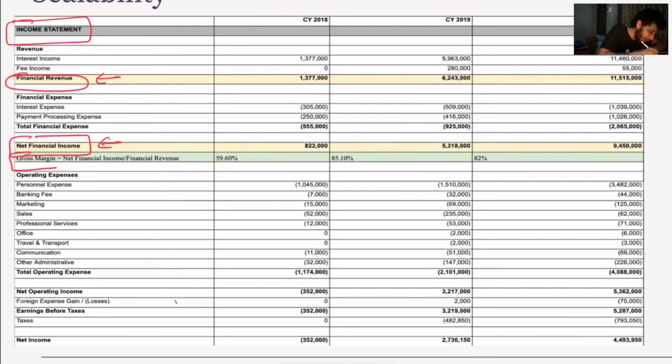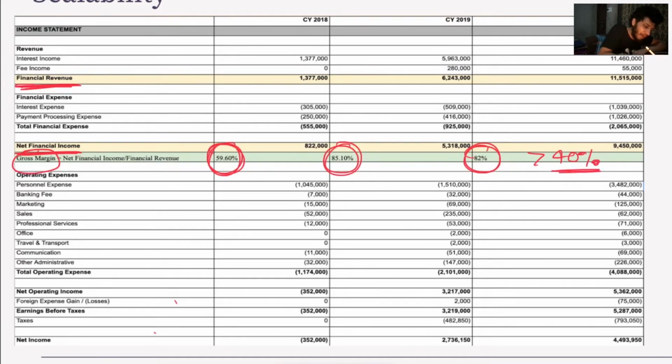So we will calculate gross margin percentage, and if you look at it, the gross margin percentage was 60, was 85, was 82. If the gross margin percentage is greater than 40, we consider this company is scaling good. Why so?